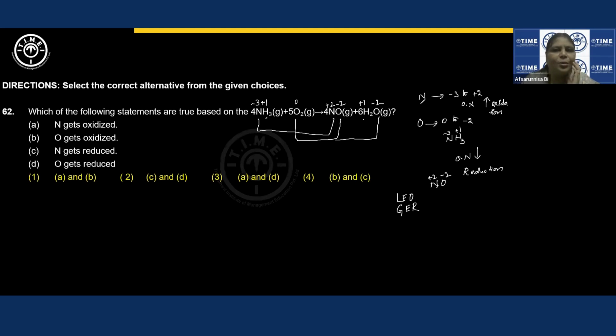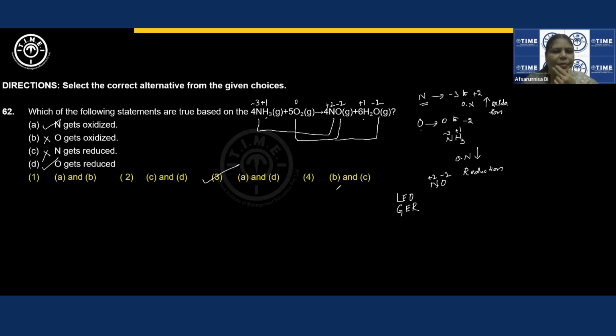So nitrogen is getting oxidized, oxygen is getting reduced. Nitrogen gets oxidized is the correct option. Oxygen gets oxidized, wrong. Nitrogen gets reduced, wrong. Oxygen gets reduced should be correct. Sorry, so A and B, no. C and D, no. A and D, yes. This should be the correct answer, right?